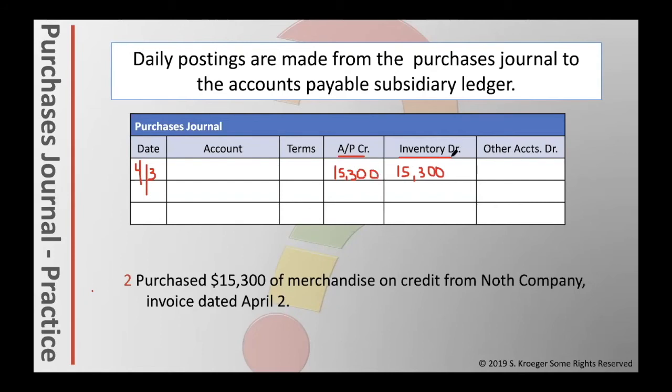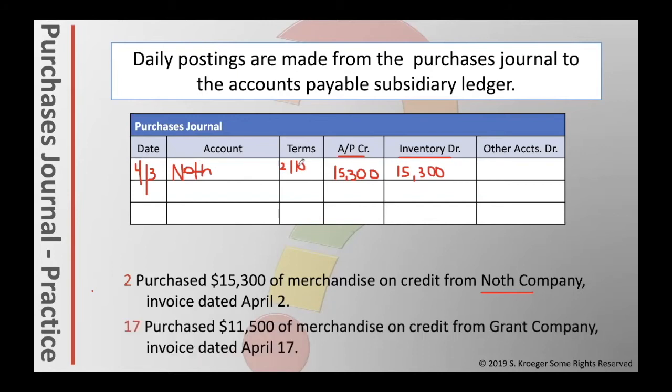We're not using the other account because inventory is already listed for us. It would be used if we had to use something other than inventory. The account name would be whoever the business is that we owe money to. In this case, it would be Knopf Company. The terms I listed for you before, I showed you, it was 2, 10, and 30. So I'm just going to write 2/10, but it would be 2/10, n/30. And that would be it for this transaction.